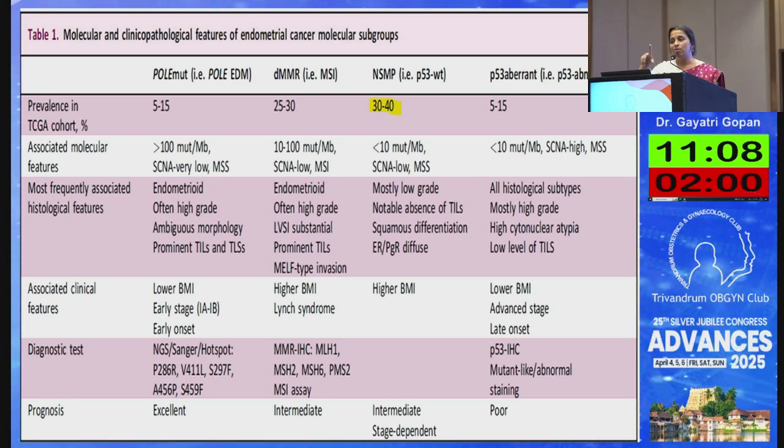Another very important thing is that MSI high is the one that is associated with Lynch syndrome, and that may be associated with obesity also. Usually POLE mutant and also the deficient MMR can be endometrioid. LVSI may be present, and the prognosis is very good for the POLE mutant type. It is intermediate for the deficient MMR type, and for the P53 type, the prognosis is very poor.